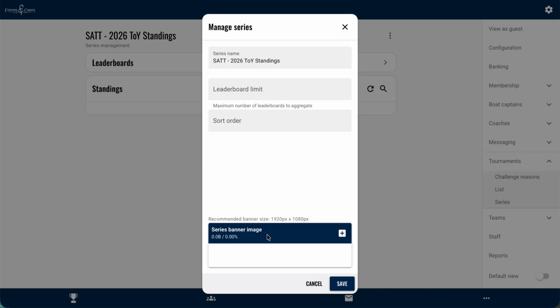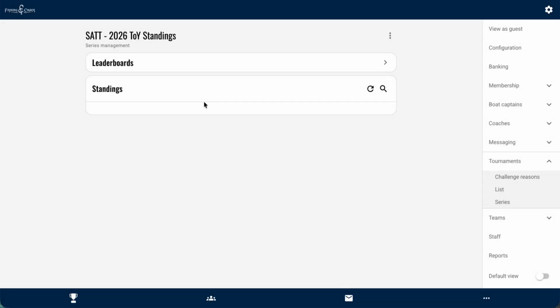Your series banner image, just like you do for your tournament banner image, is 1920 pixels by 1080 in a JPEG or PNG. That way they just have something to look at. I'm going to press Save, and then I'm going to put in the leaderboard. The way we score our series is you can pick a specific leaderboard from a specific tournament and put it in your series. So in the event you don't score big fish towards your ToY standings or your AoY standings, or if you want to have a specific leaderboard in multiple tournaments throughout the season, you can pick that leaderboard towards a specific series if you have multiple ToY races for your group.